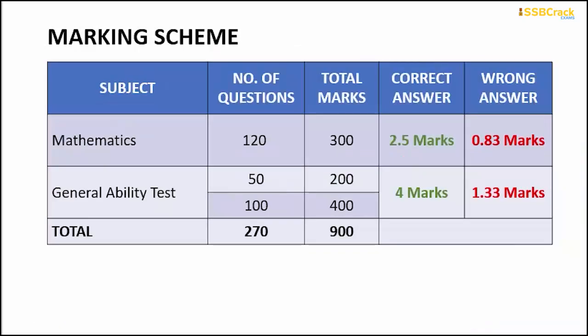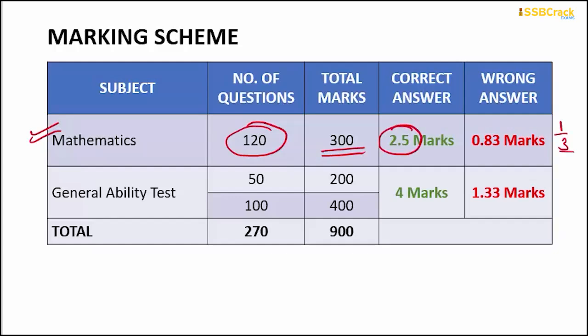Okay. Now, coming to the marking scheme, it is most important. First of all, mathematics. The number of questions asked in the mathematics section is 120. Total marks allotted are 300, as I told you earlier. Which means for each correct answer, you'll get 2.5 marks. But there is a negative marking of 1/3.